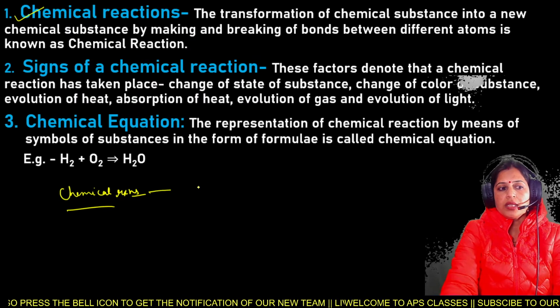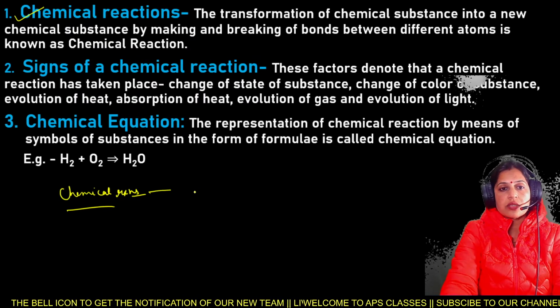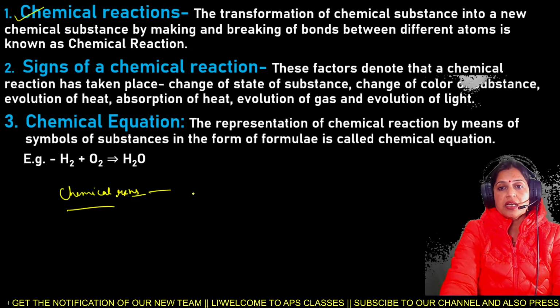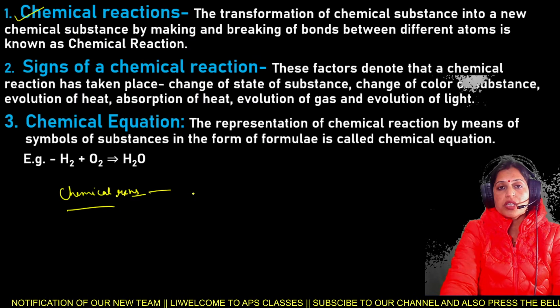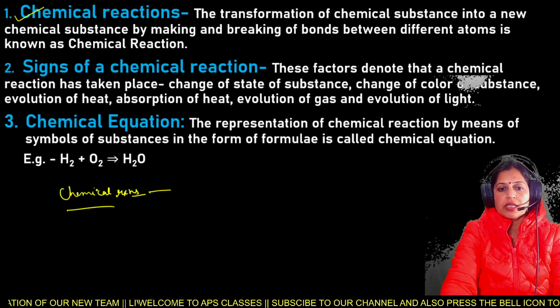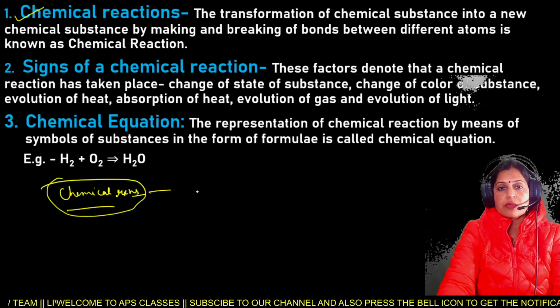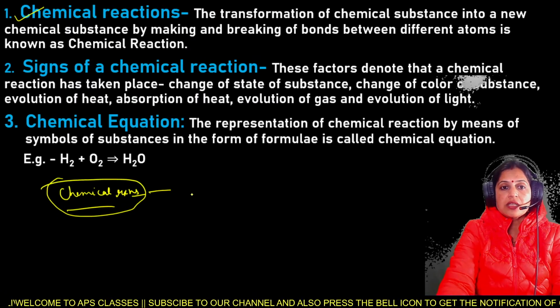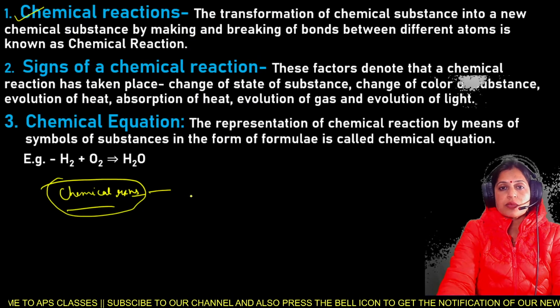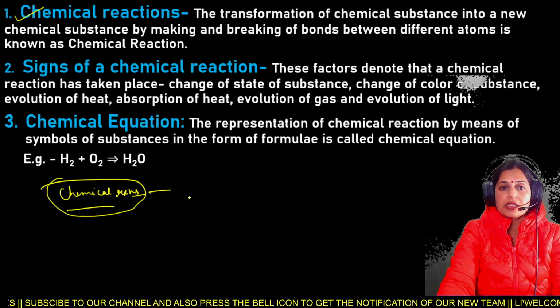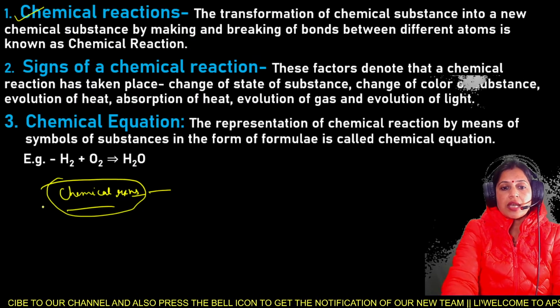That means when chemical substances transform into a new chemical substance by making and breaking bonds between two different atoms, it is known as a chemical reaction.